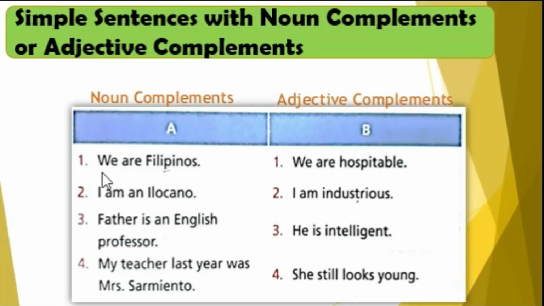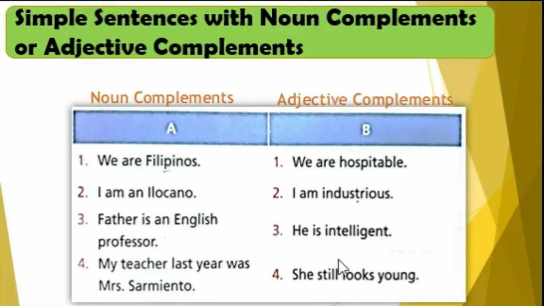Number 1, we are Filipinos. The word Filipinos in here is considered as your noun. Number 2, I am an Ilocano. The word Ilocano is your noun. Number 3, father is an English professor. English professor is considered as noun. My teacher last year was Mrs. Sarmiento. Mrs. Sarmiento is considered as your noun. That is why we call it here noun complements.